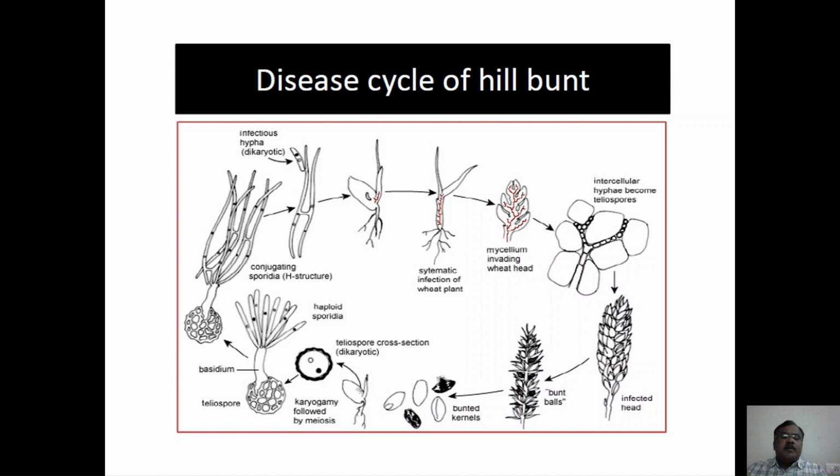In the teliospores, karyogamy followed by meiosis occurs. After the karyogamy, the teliospores germinate and produce basidiospores, and these basidiospores unite together and form an H-shaped structure to form the dikaryotic infective hypha. This dikaryotic infective hypha affects the florets and remains in the florets as infective, and the florets are converted into wheat bunt balls.